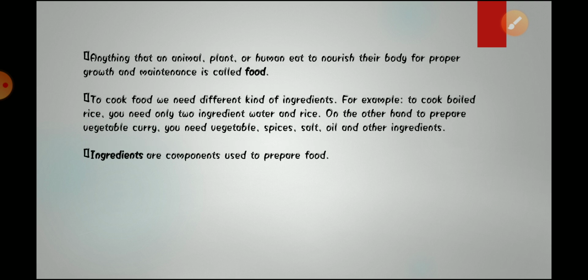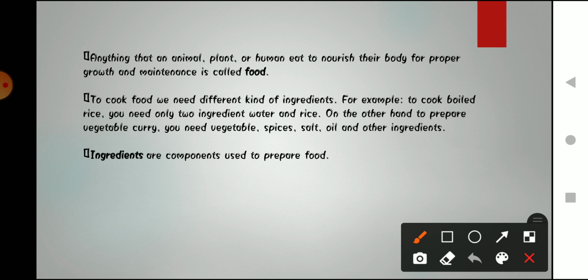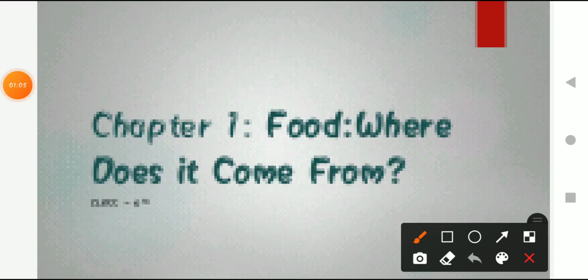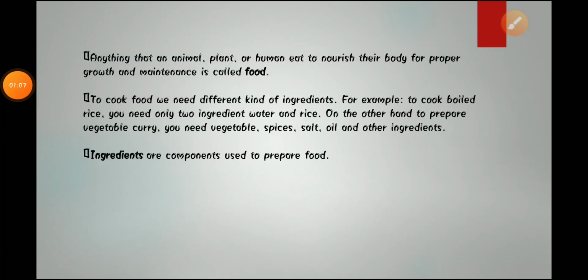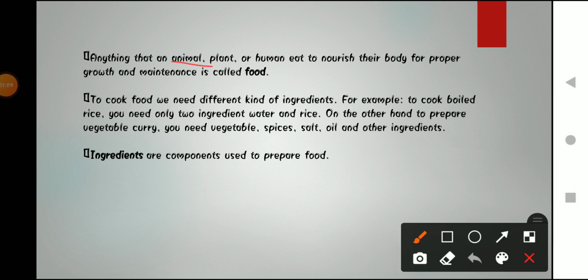Now let's start discussing the topics. Anything that an animal, plant or human eats to nourish their body for proper growth and maintenance is called food. Anything that we eat to get nutrition for our body, for proper nourishment, growth or functioning of our body, is called food.